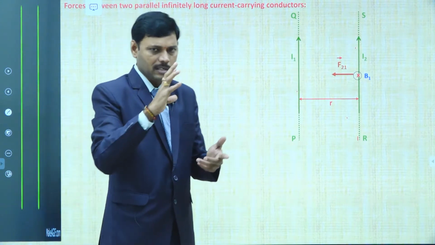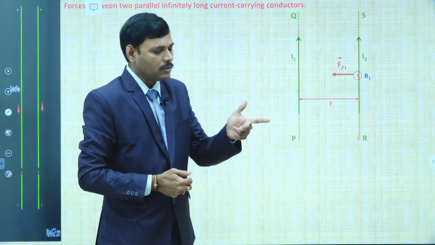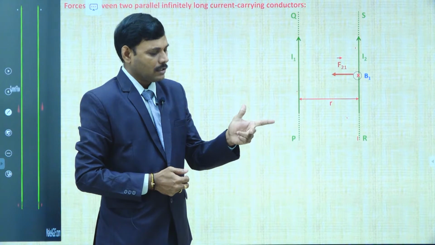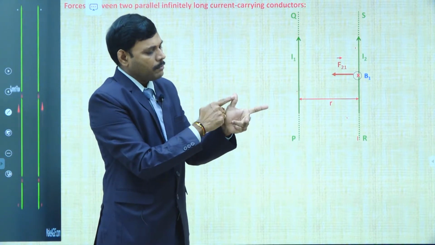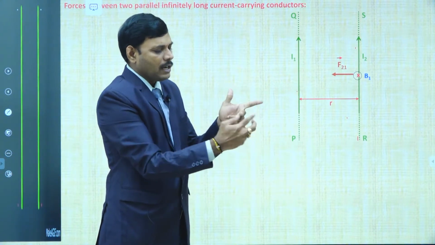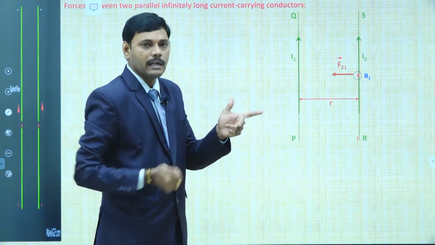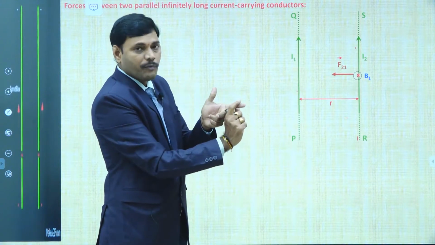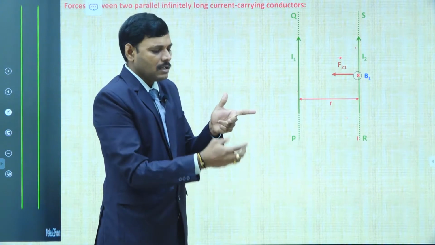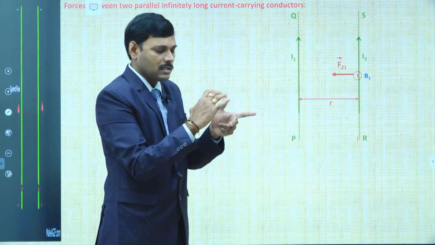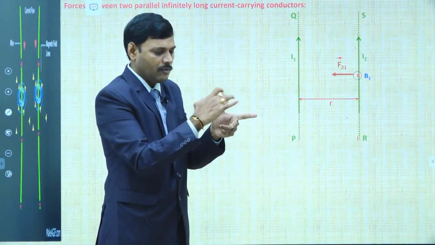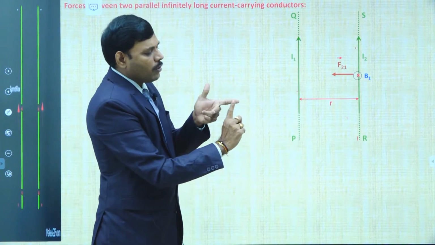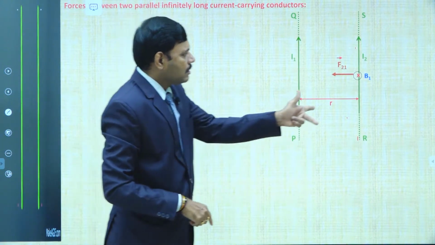This is important, students, look at me. Fleming left hand rule. Take your left hand and put your thumb, forefinger and middle finger in mutually perpendicular directions. Thumb shows F direction, forefinger shows B direction and middle finger shows I direction, respectively. FBI. So align this forefinger in the direction of B.